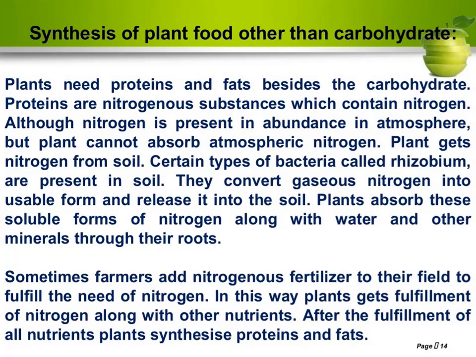Plants need proteins and fats besides carbohydrates. Same like us, plants also require nutrients. Proteins are nitrogenous substances which contain nitrogen. Nitrogenous substances means substances which contain the element nitrogen. We know that nitrogen is present in the environment, in the atmosphere. Although nitrogen is present in abundance in the atmosphere, plants cannot absorb atmospheric nitrogen.